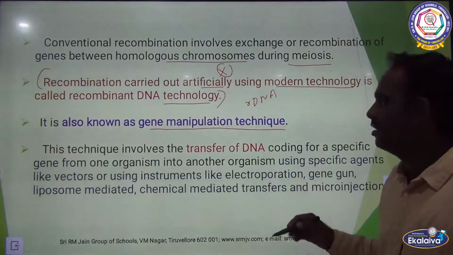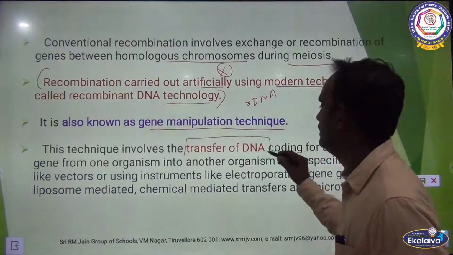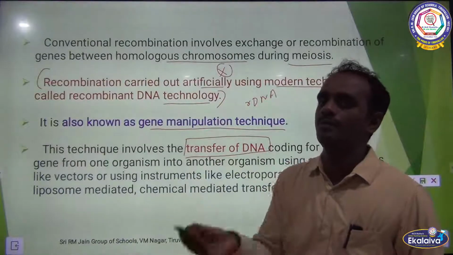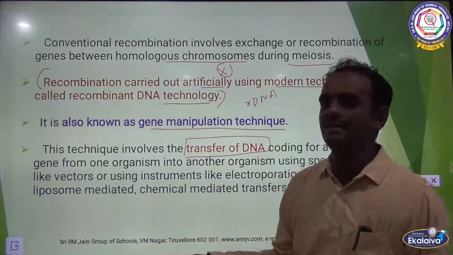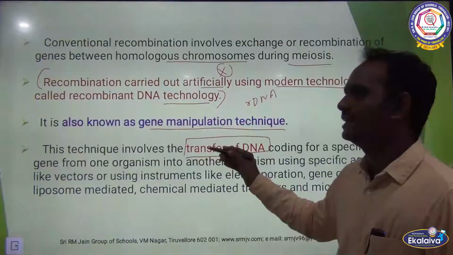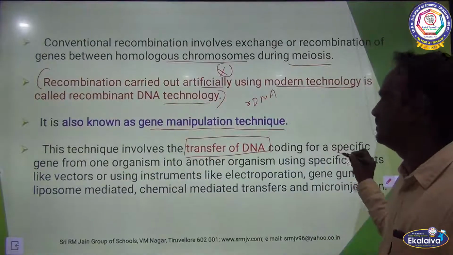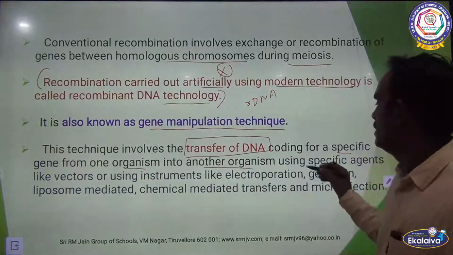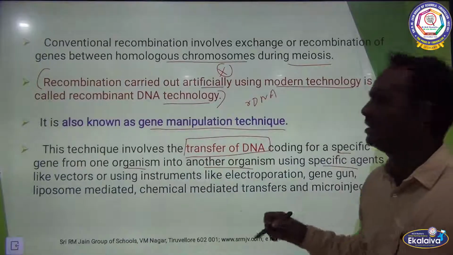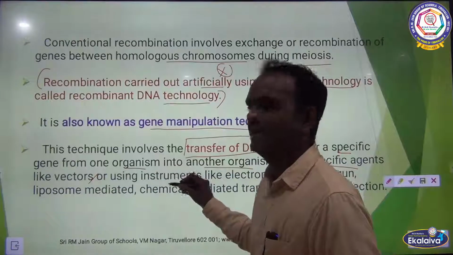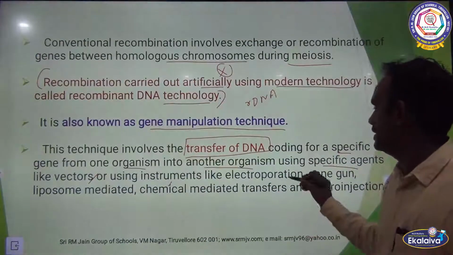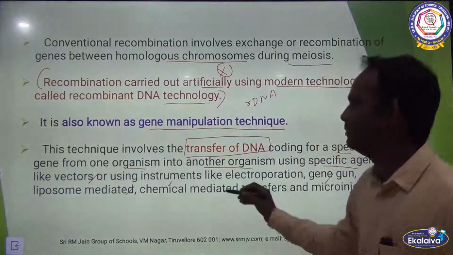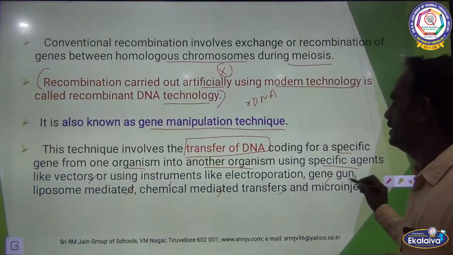This technique involves the transfer of DNA, very important, from donor to recipient, from one organism to another organism, clear? So, this technique involves transfer of DNA coding for a specific gene from one organism into another organism using specific agents like vectors or using instruments like electroporation or gene gun, liposome mediated or chemical mediated transfer, and micro injection.